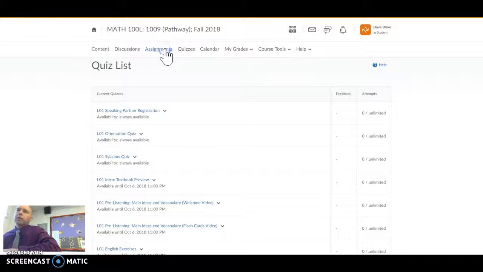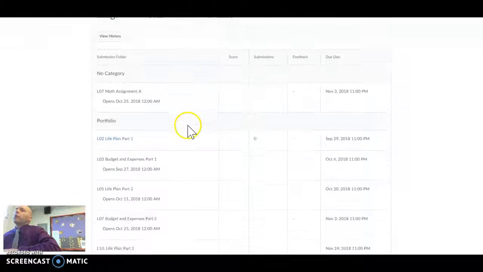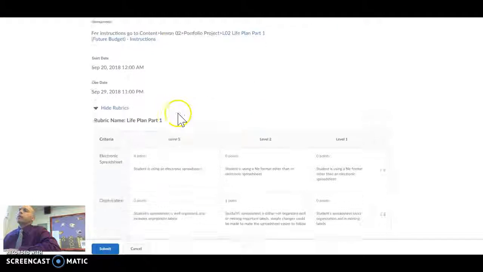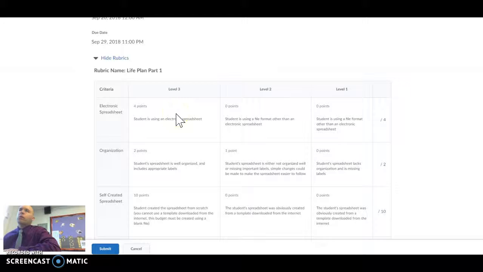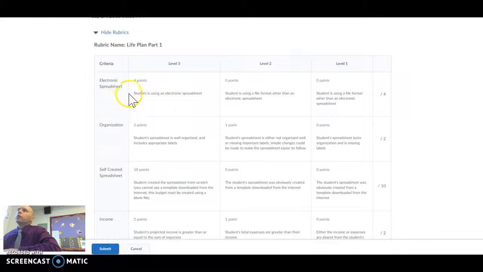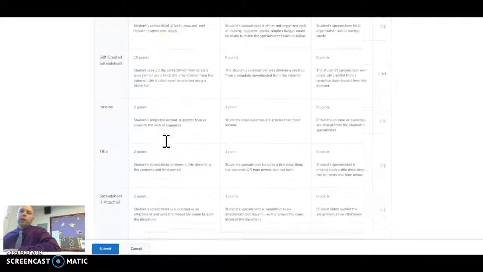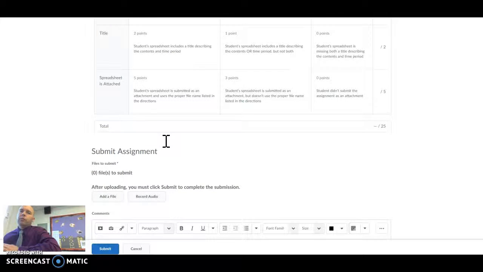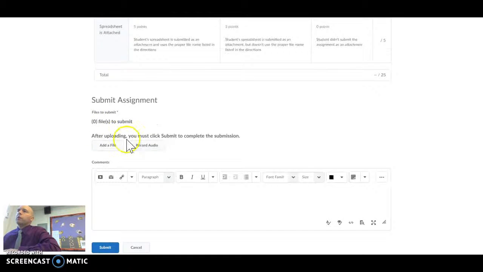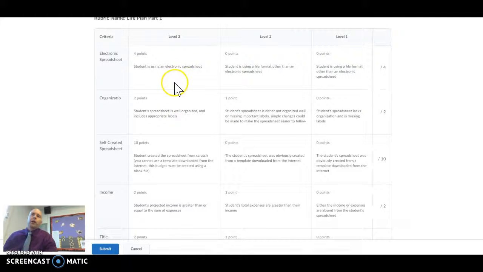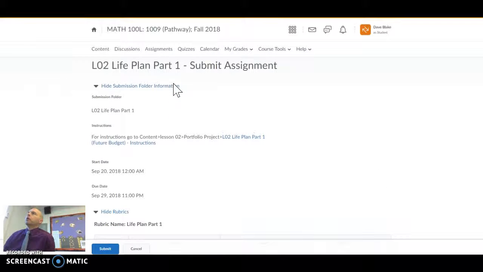Then if you go to assignments, you will have here week 2 or lesson 2 life plan 1. If you click on this, it'll come over here and show you the rubric. This is how I score it. And so if you are wondering how I grade your life plans, this is it. I just go right through here, and if you do everything that's on here, you get full credit. If you're missing parts, then you don't get all of the points. And then you upload a file and you hit submit. So it's great that they put the rubric right here so you know exactly what you're supposed to do.